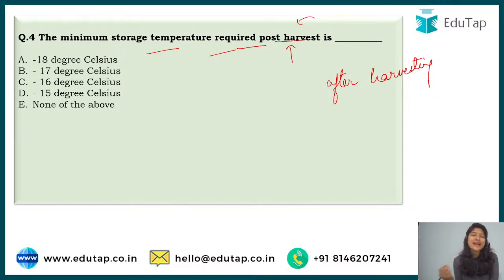Because these are live organisms, or you can say these are bioorganisms, these degrade fast, right? So that is why post harvest we have to apply some techniques, so that the fish can be used or consumed for a longer period of time. So herein one of the methods is that we reduce the temperature at which we have kept the fishes.